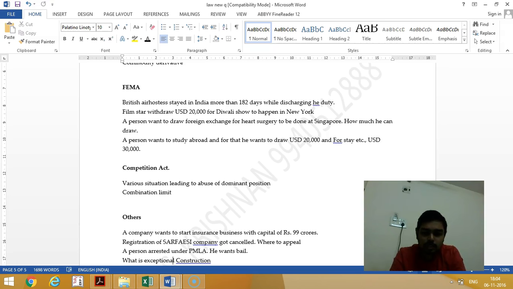Then what is the exceptional construction? This: and, or, may, must, shall. So this is exceptional construction. So you should write when. And means two conditions should be satisfied, or means any one clause should be satisfied. Then may, must: may means discretion, must means mandatory, shall is also mandatory. When discretion becomes mandatory, or when mandatory becomes discretionary, this and all to be written. So with this we have completed the May 16 article.